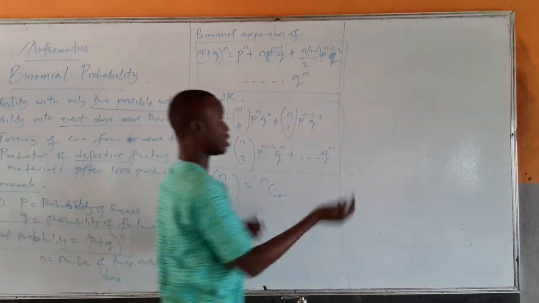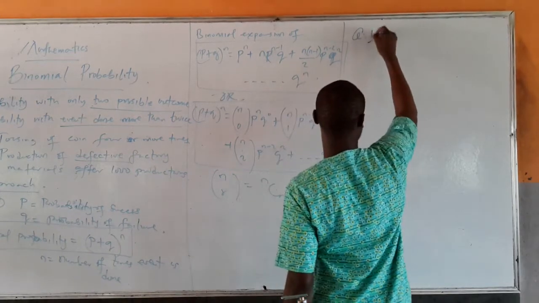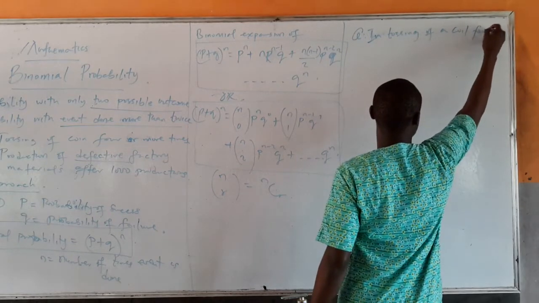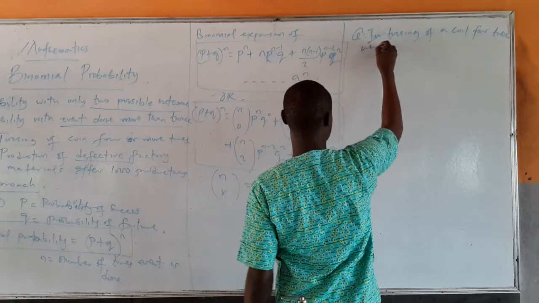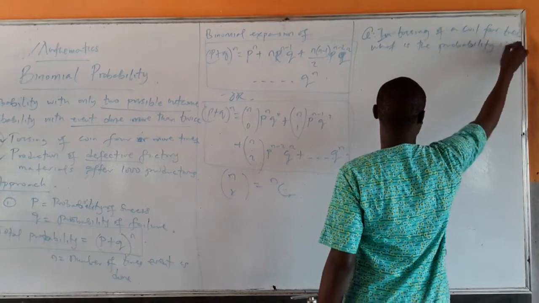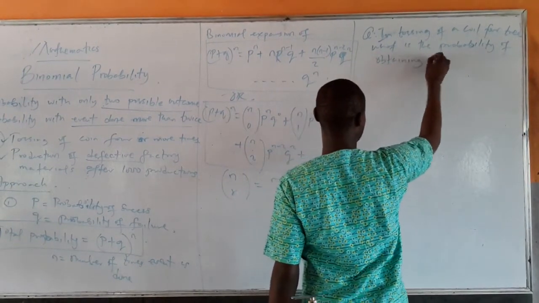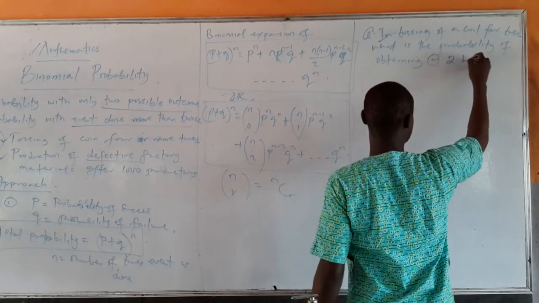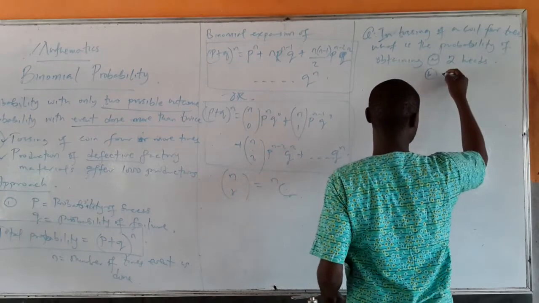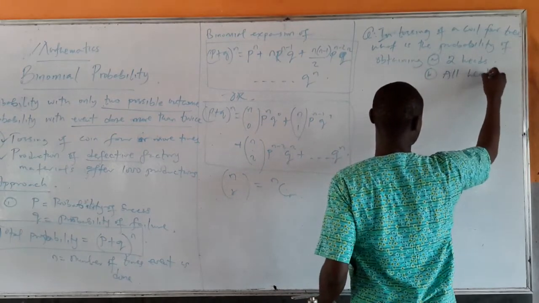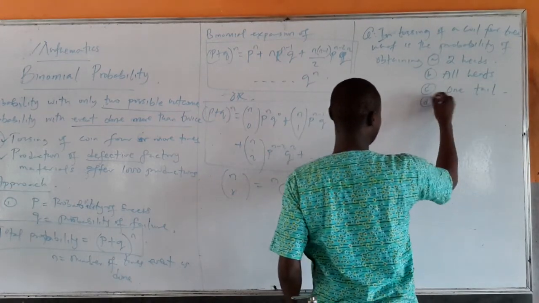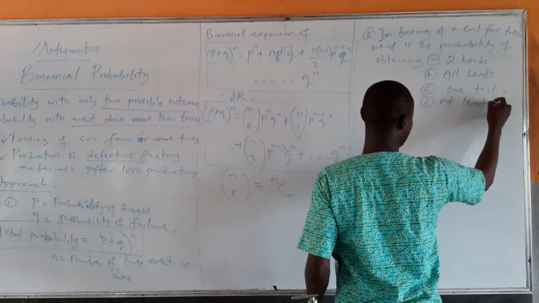So anytime you have a question like this: in tossing a coin 4 times, what is the probability of obtaining A, 2 heads, B, all heads, C, 1 tail, D, at least 1 tail.